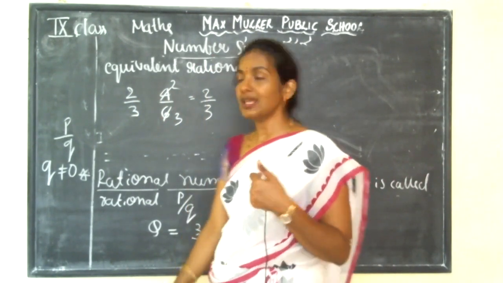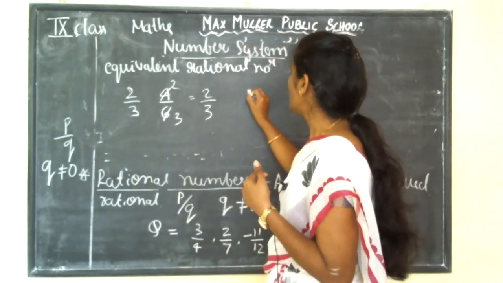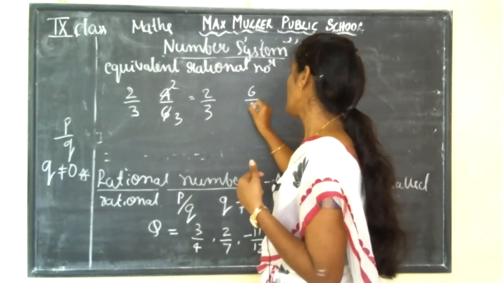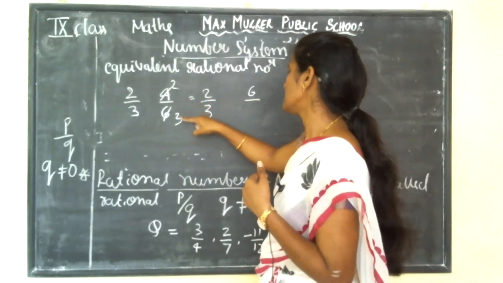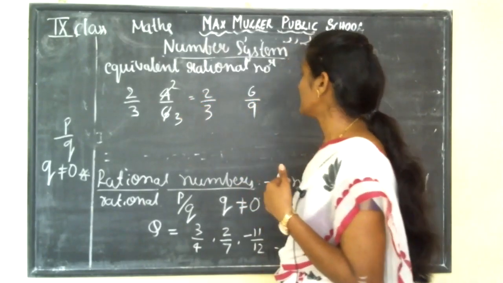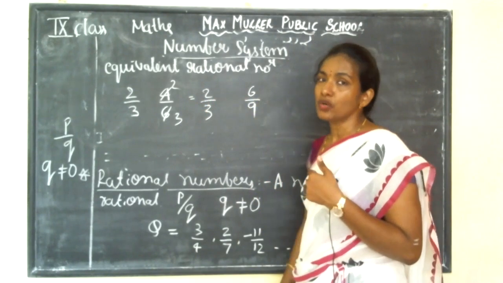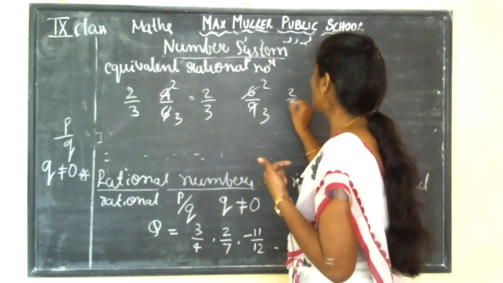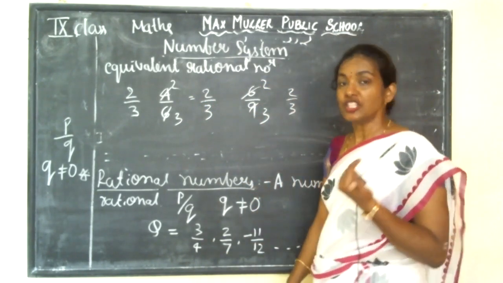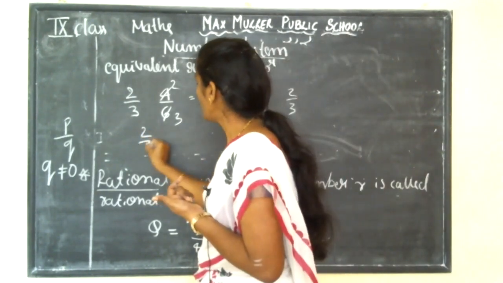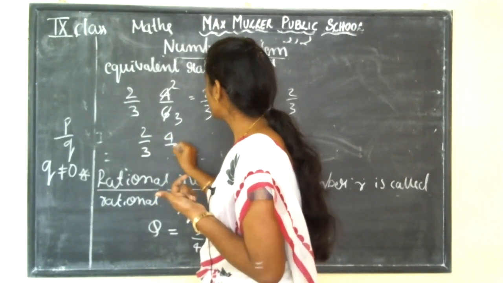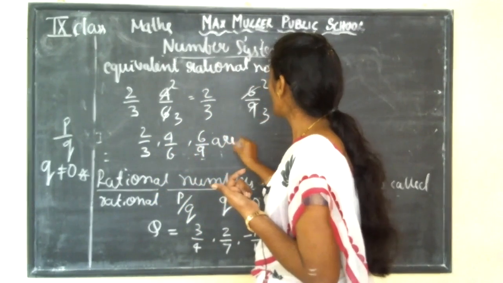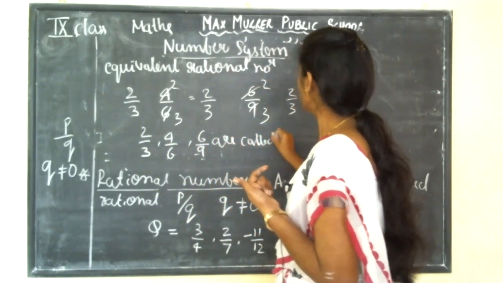Yes or no? So you can take 6 by 9. How will you do it? 3 2s are 6, 3 3s are 9, again you get 2 by 3 only. So 2 by 3, 4 by 6 and 6 by 9 are called equivalent fractions.